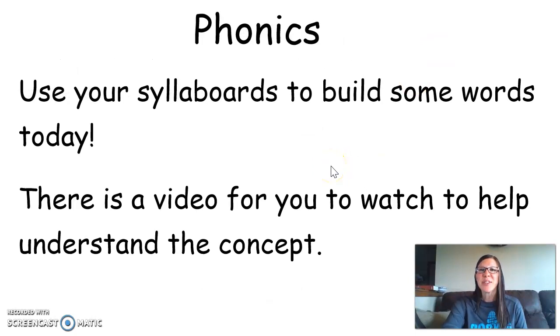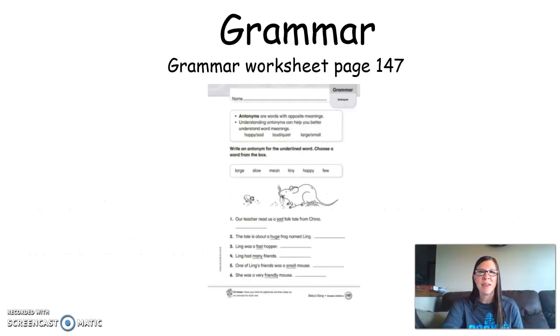Phonics, use your syllaboards to build some words today. There's a video for you to watch to help understand the concept, so that will be posted on the video links. Grammar today, yesterday you did synonyms, today you're going to do antonyms. So remember, antonyms are opposites. Happy, sad, hot, cold, stop, go. So work on that today.